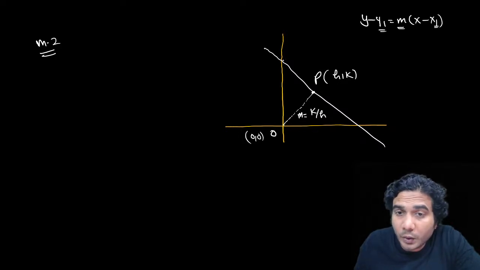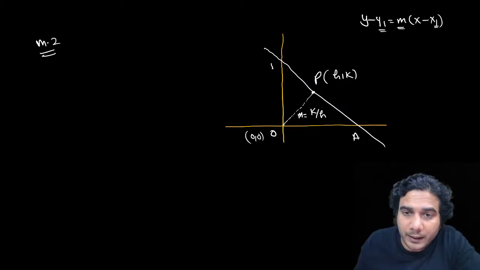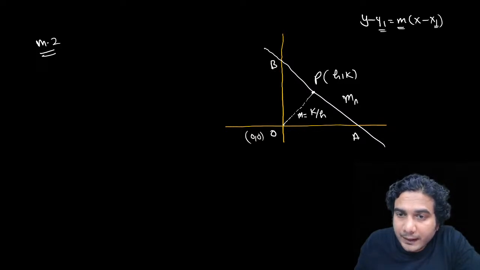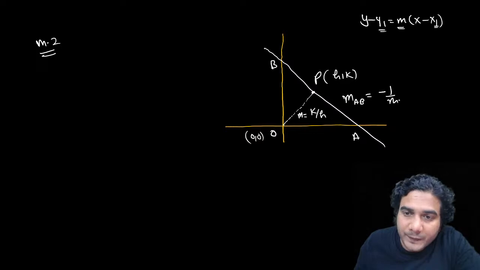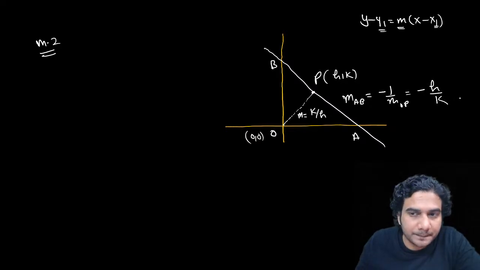Now we can write the slope of AB. So the slope of AB is going to be minus 1 upon m, where m is the slope of OP, right? So that is minus h upon k. Have you got this point?